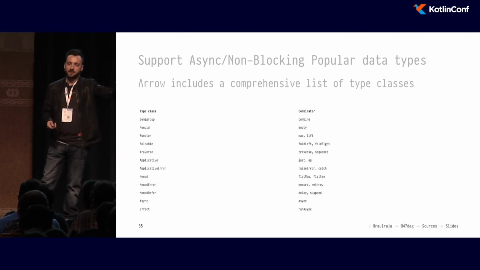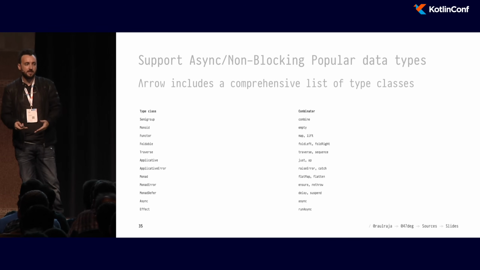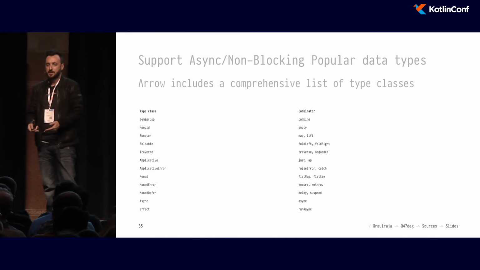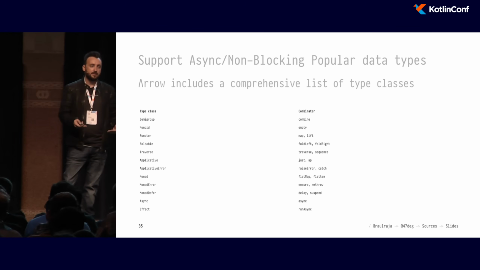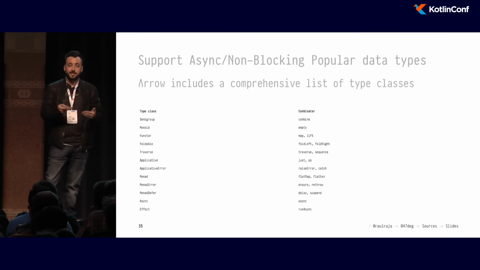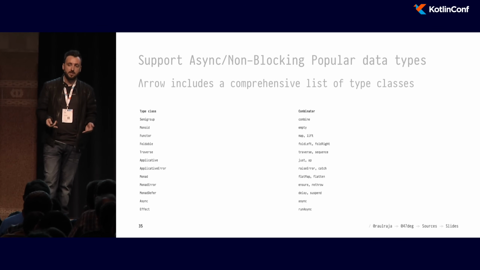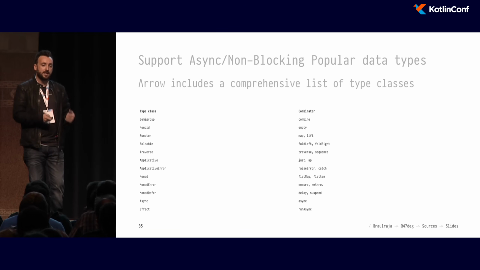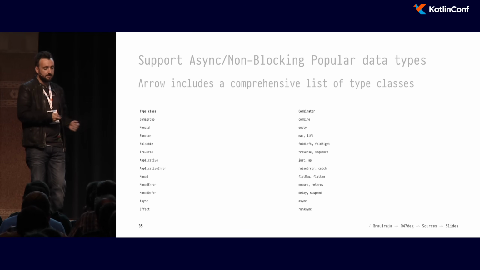All of those combinators are not specific to streaming, and they're not specific to observables. They're not specific to list or to anything in particular. They have nothing to do with the data types. The data types just support that kind of behavior. Those combinators exist as abstractions, and they can be modeled for all containers in terms of type classes. And they are grouped in the type classes that you see here.